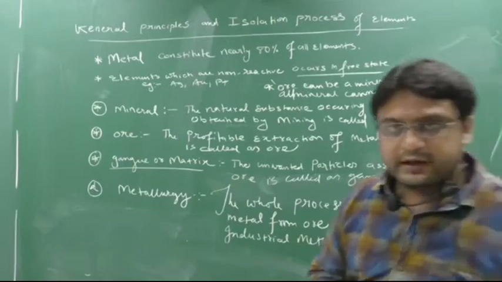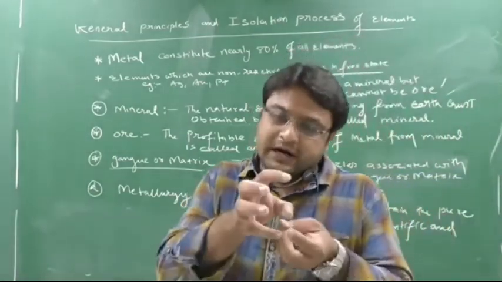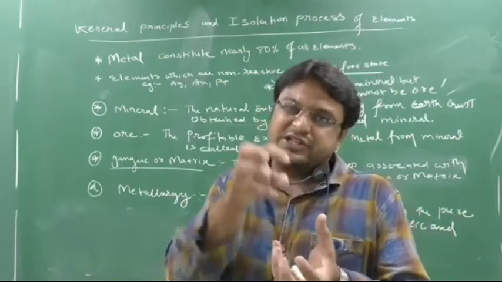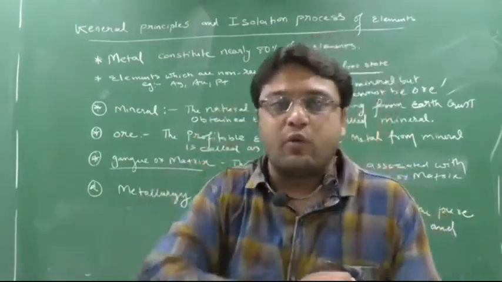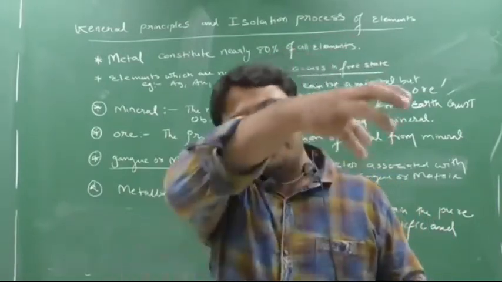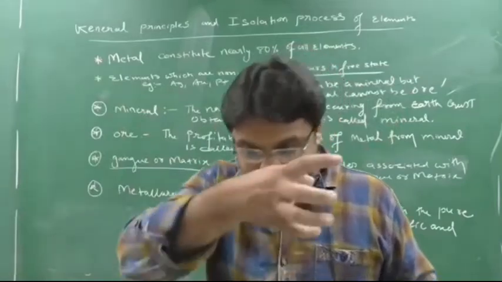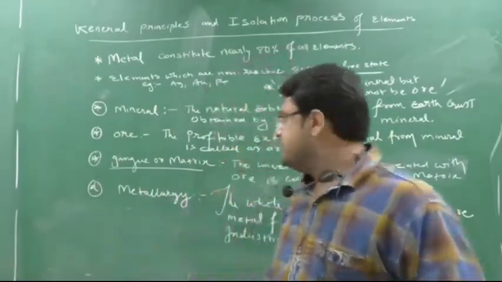See, for example, you are washing clothes. So the cloth is your ore, but the dirt, the stains which are associated with your cloth, that is gangue. Now what are you doing? You are applying soap. When you apply the soap and wash it, all the impurities will be removed. Those impurities which are removed, we say gangue.